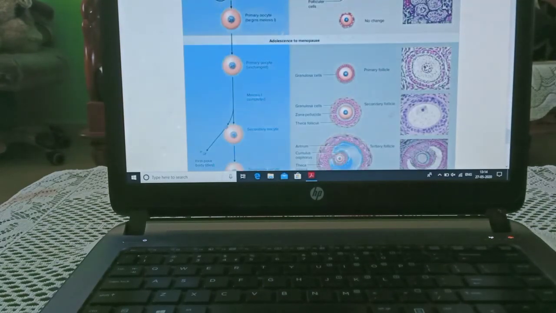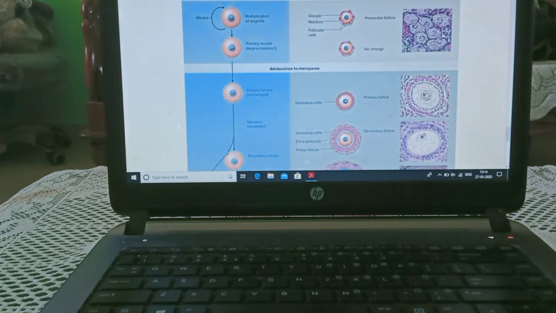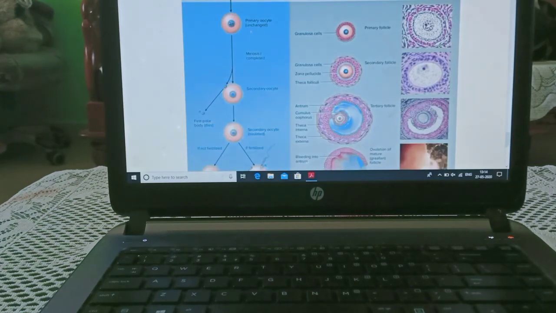Now we will see this diagram. This is the ova. As you can see, mitosis division converts it into a primary oocyte, a normal ovum developed from the primary follicle, no change. Adolescence starts.